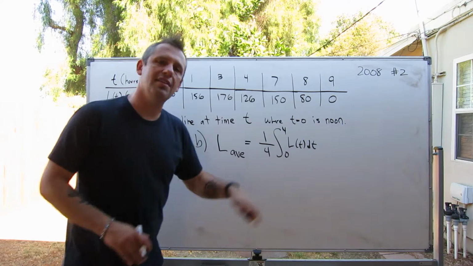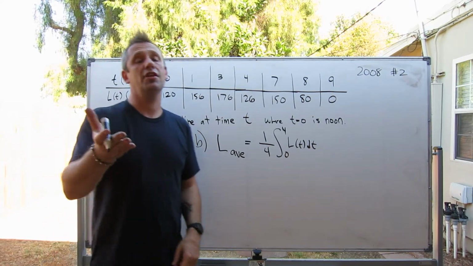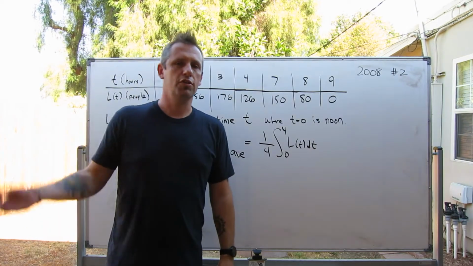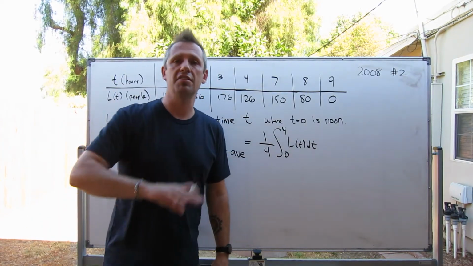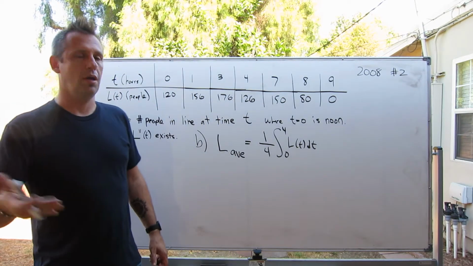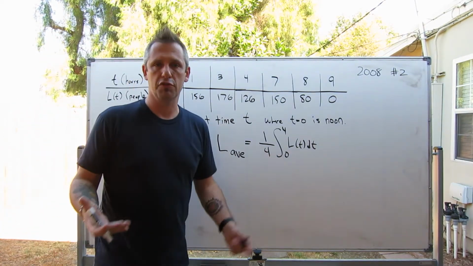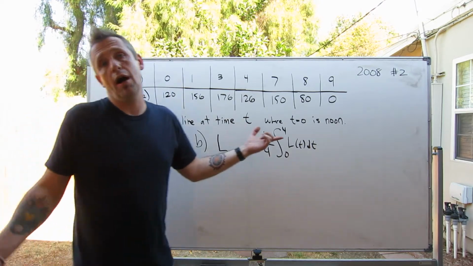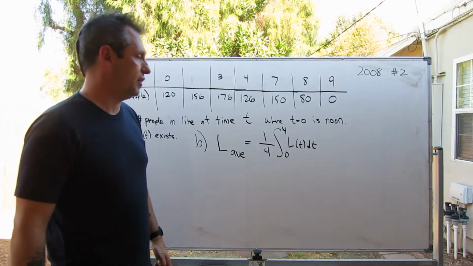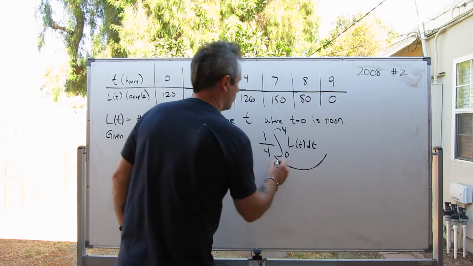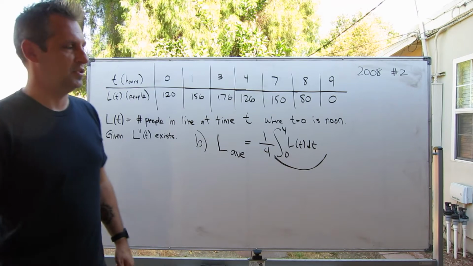And so this is actually what we're going to estimate, and they give us a big hint here because they say use trapezoids with 3 subintervals to estimate the average number of people waiting in line over the first 4 hours. That's the way the problem reads. So that's what I'm going to do. I'm going to estimate this integral with trapezoids.